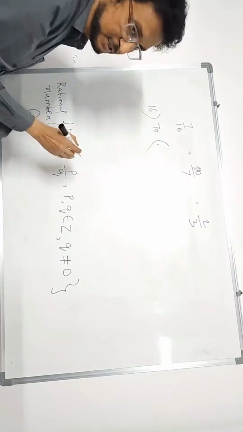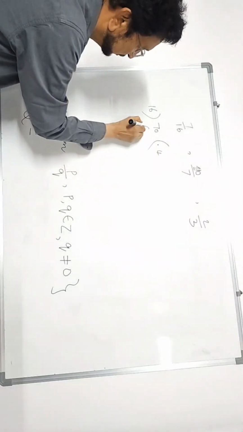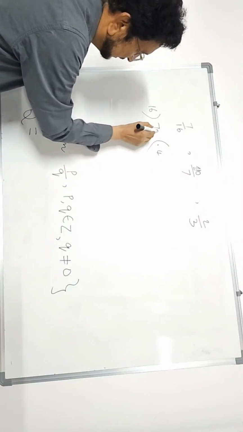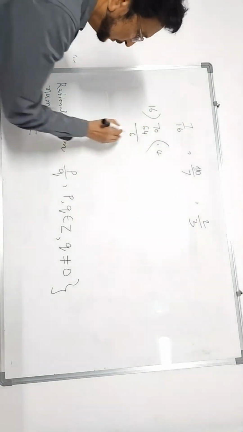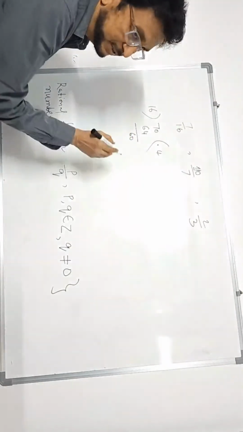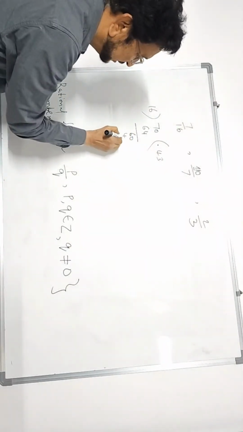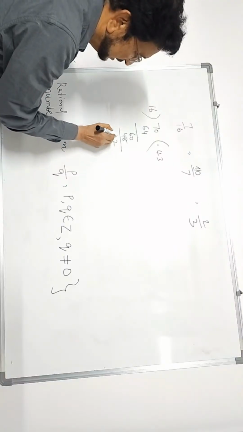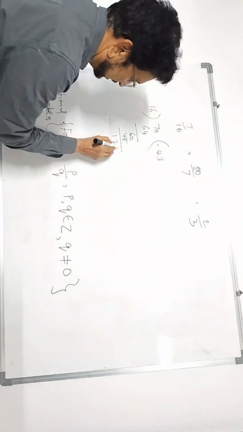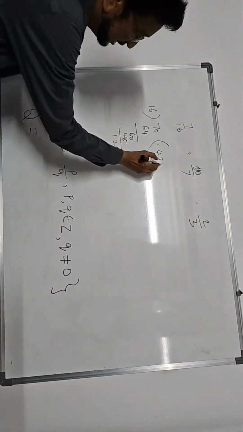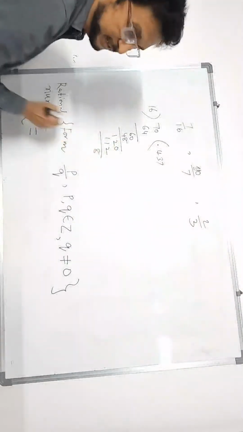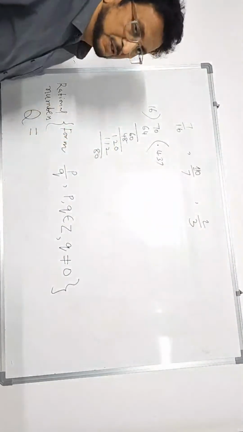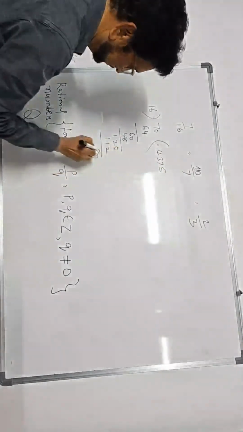Now, how many times is it divisible? 16 fours are 64. 70 minus 64, 6 is the remainder. Again you write 0. How many times? 16 threes are 48. 12 is the remainder. Again write 0. How many times? 16 sevens are 112. Remainder is 8. Put 0. How many times? 16 fives are.